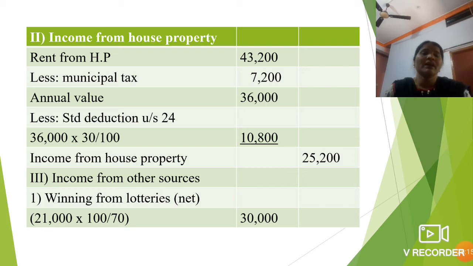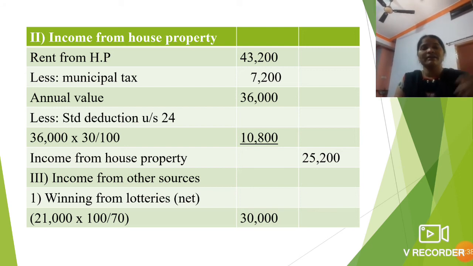Let us come to the income from other sources. Here in the income from other sources he has given the winning from the lottery, the net amount is 21,000. You should gross up that amount, because as per the income tax rule 30% is tax deduction under the income tax head.